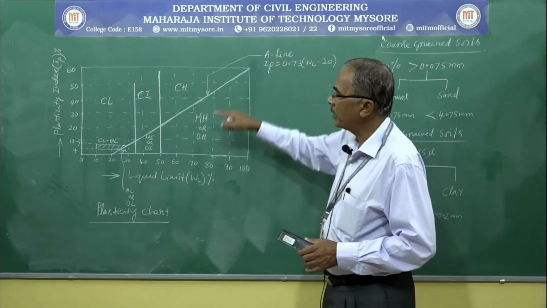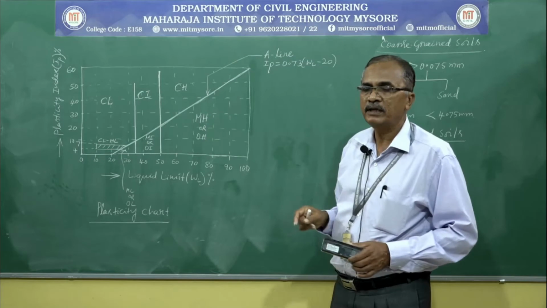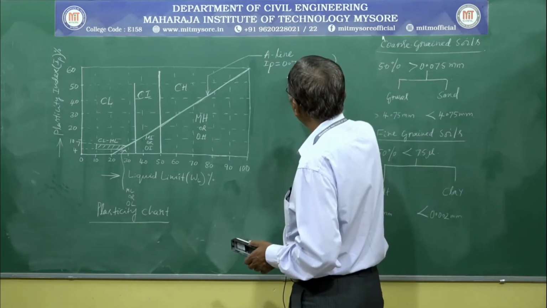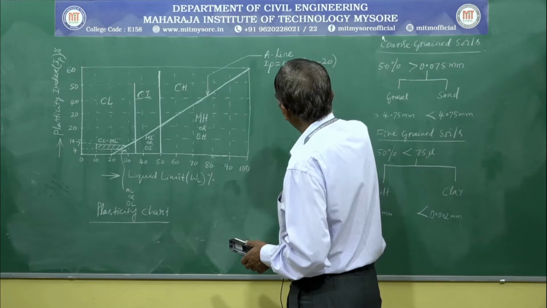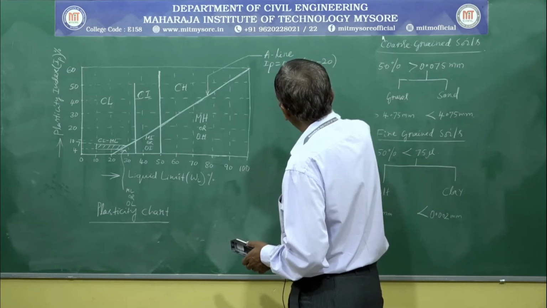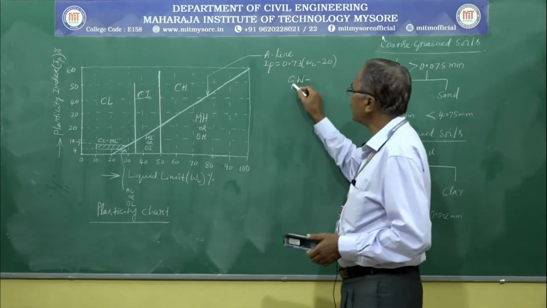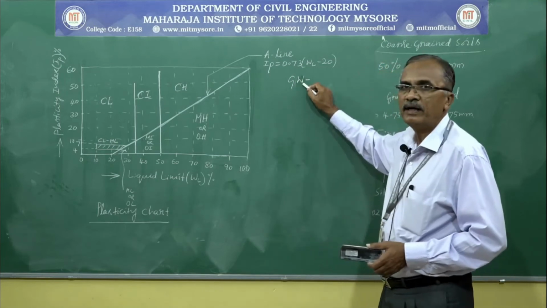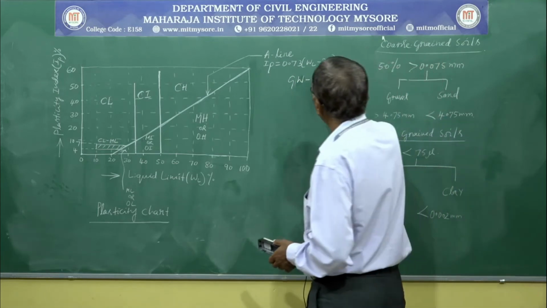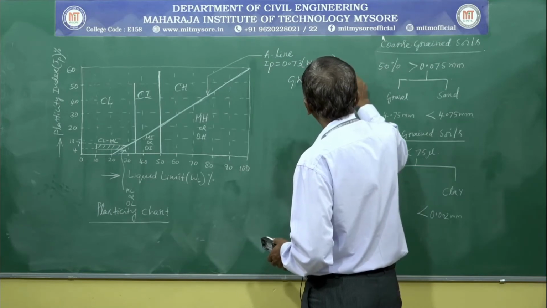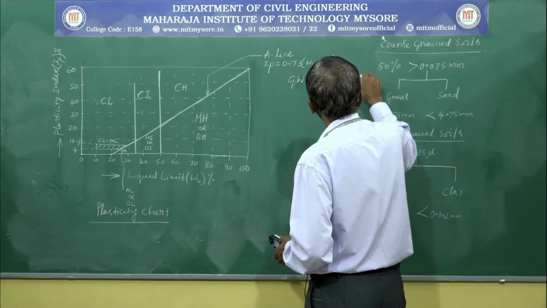Using the group symbol and gradation symbol, soils can be further classified. Suppose a symbol is GW: G stands for gravel, W stands for well graded. It can be classified as well graded gravel.